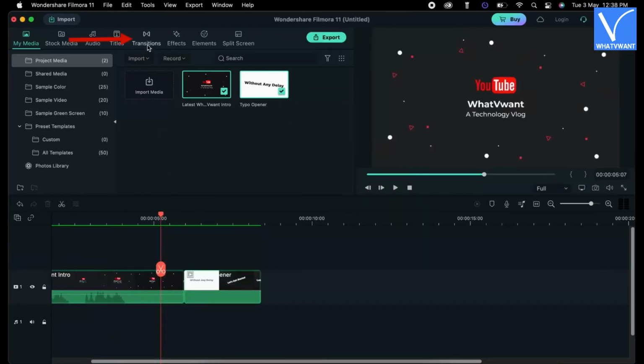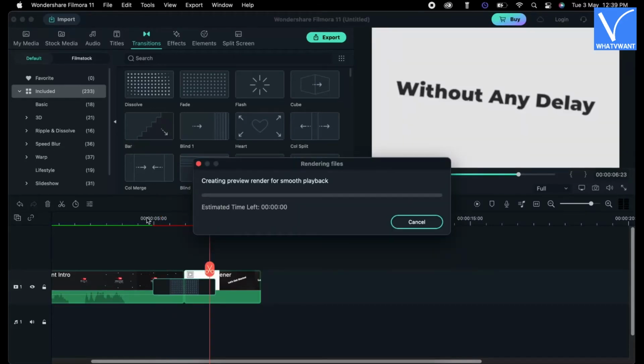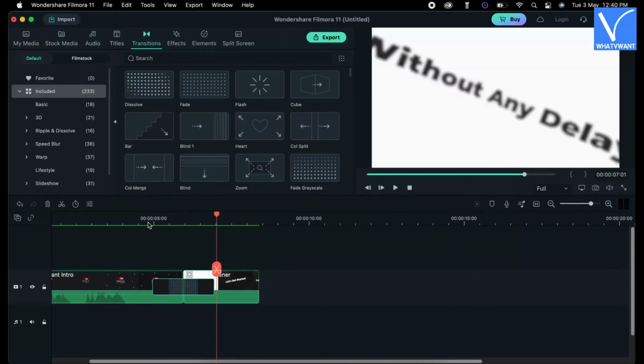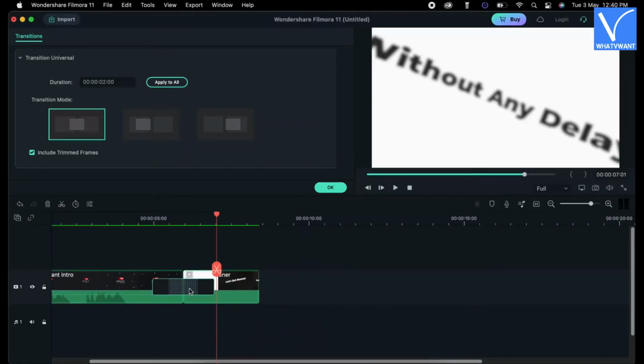Move to the Transition section. There you will find all the available transitions. Drag and drop the transition onto the video to add it. If you find a red color line above your timeline, it is the indication of unrendered portion. Just hit Enter to render the portion. Double-click on the added transition to modify the transition. Later, click on OK to confirm the modifications.